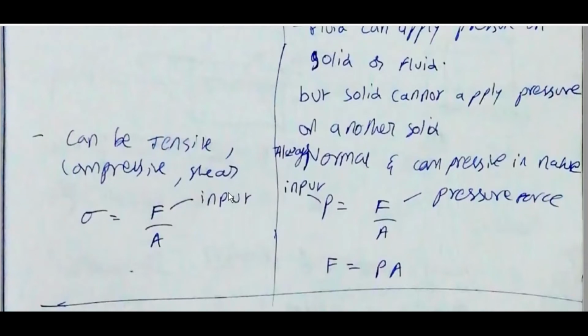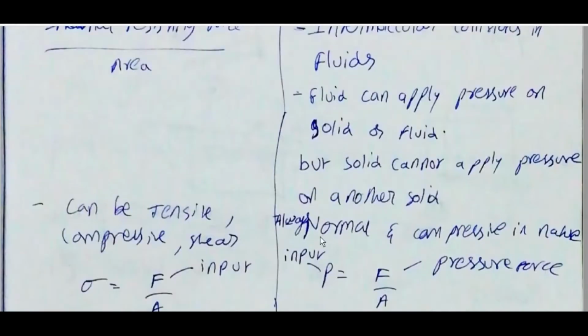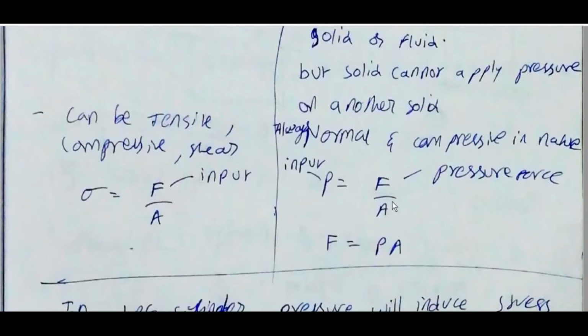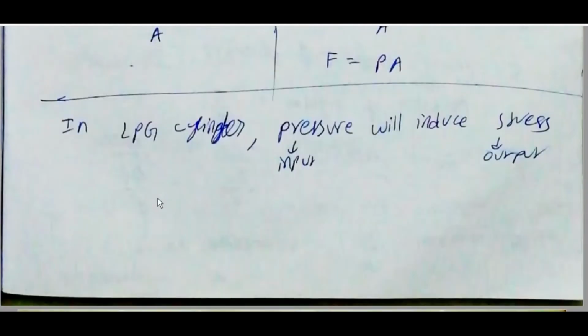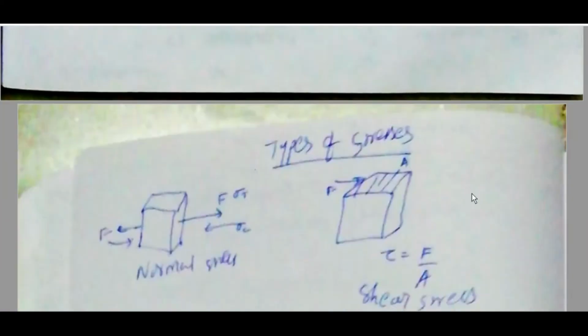F is the input here. Pressure is always normal and compressive in nature. P is equal to F by A. Here pressure P is the input and the pressure force F is the output. F is equal to PA. In an LPG cylinder, pressure will induce stress. Here pressure is the input and stress is the output.